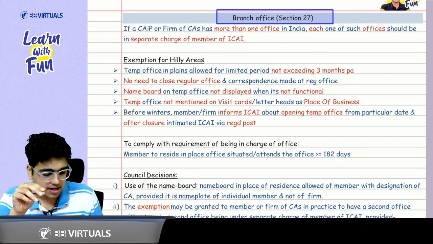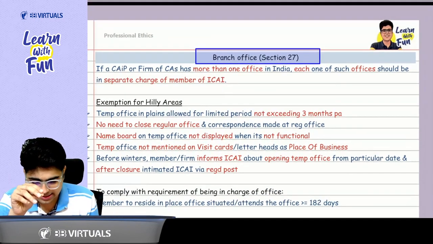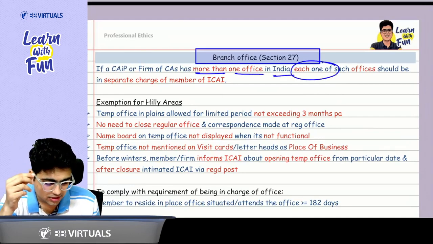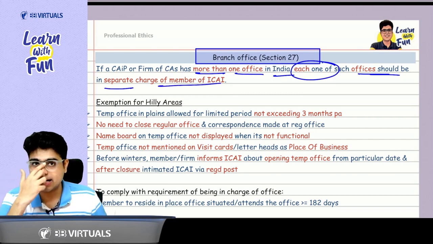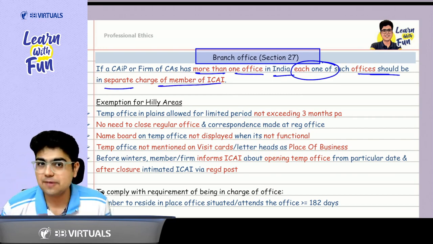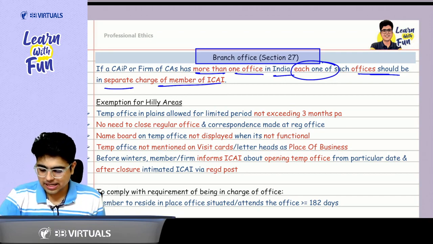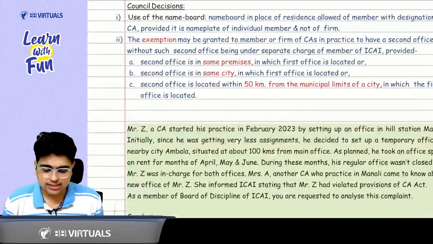It says yes. But remember, any branch that you open, whenever there is more than one office in India, each of the offices should be in separate charge of a member of ICAI. That means every branch that I open, there should be a member of ICAI sitting at that branch. But remember, there are 3 exceptions. Sir, what are the 3 exceptions?